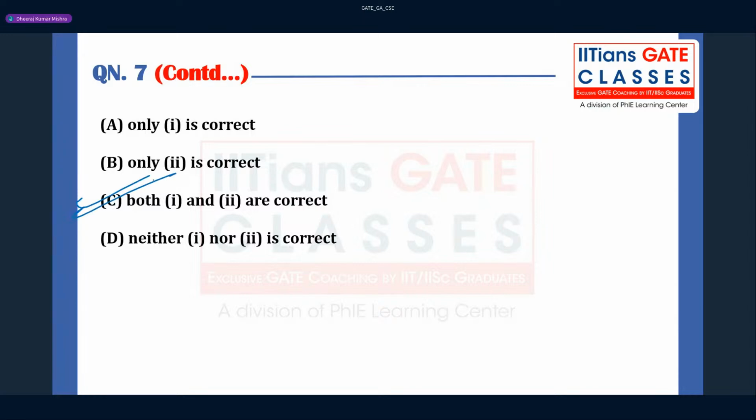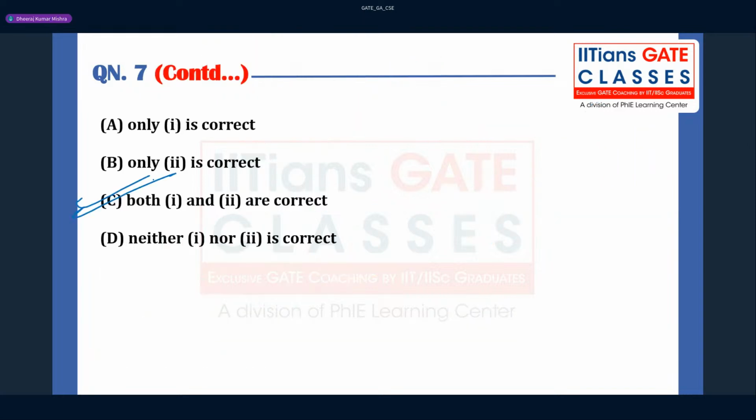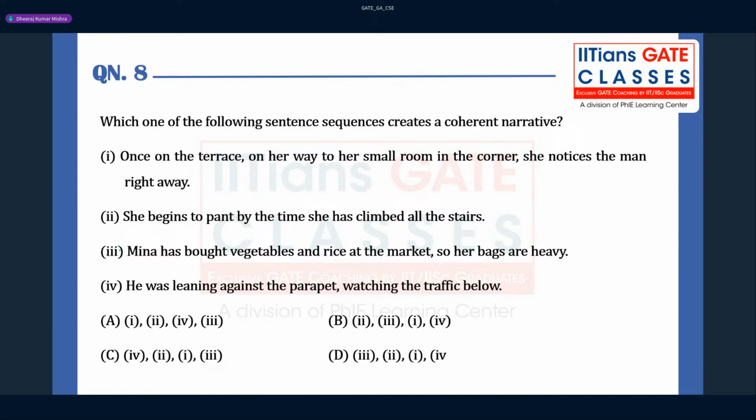So how can you answer this kind of question confidently? When you are very confident about your concept, there should not be any sort of discrepancy in your mind. You should be certain about your goal and read the question carefully. Many students do not go through the question carefully. Whatever is given in the question, you have to just furnish in the form of a diagram. You always have to do this. That is very important to keep in mind. Now question number 7 is done. That is option C. Let us go to the next question.